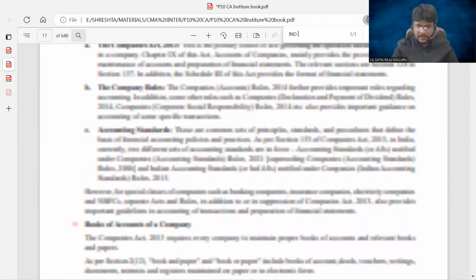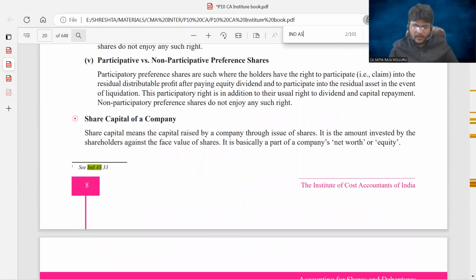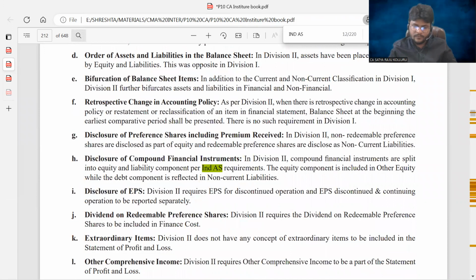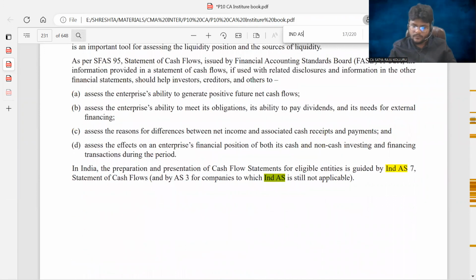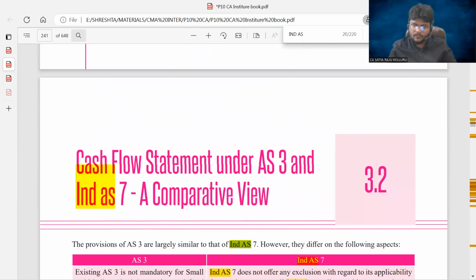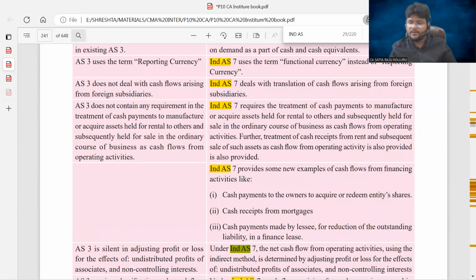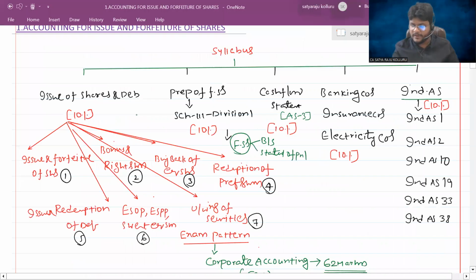Let us give Ind AS here. Then all the relevant parts are showing here. Just a moment, guys. I am cross-verifying whether it is Ind AS 38 or 37.